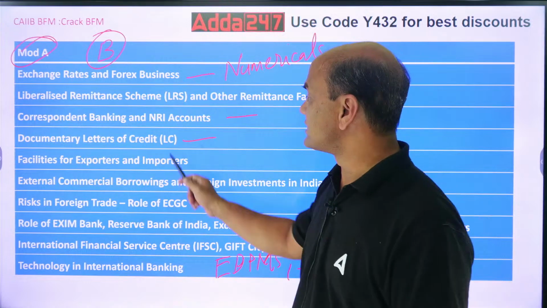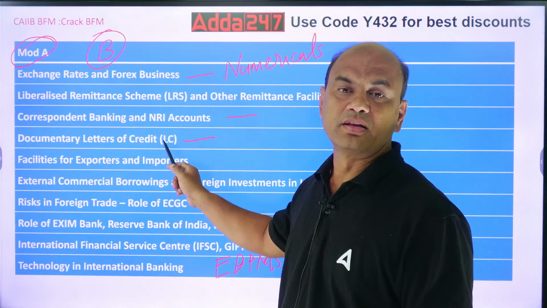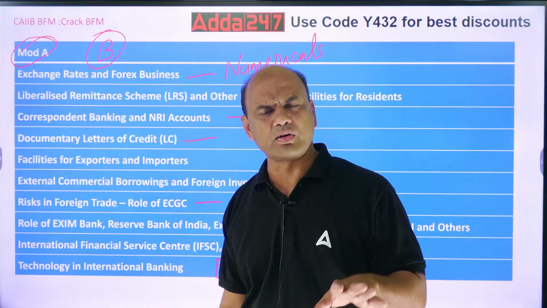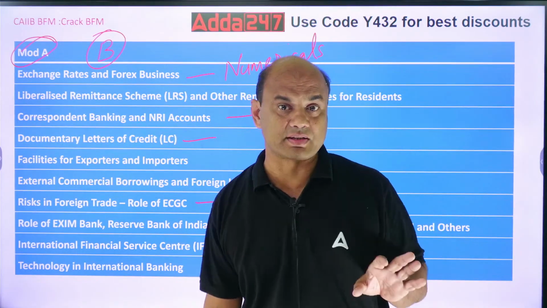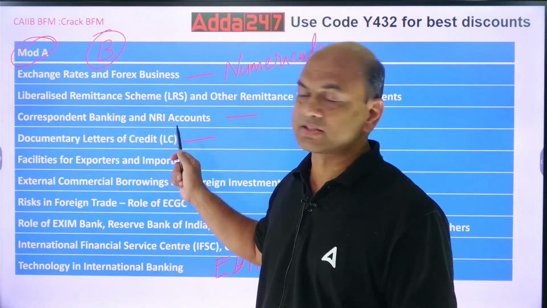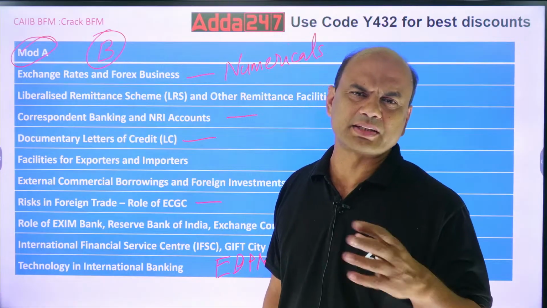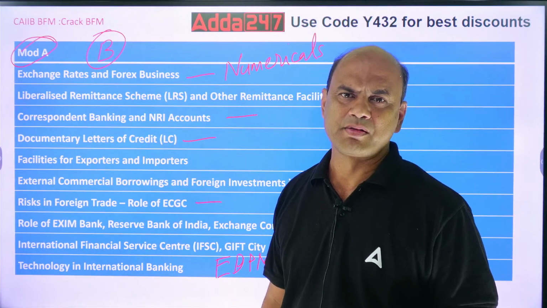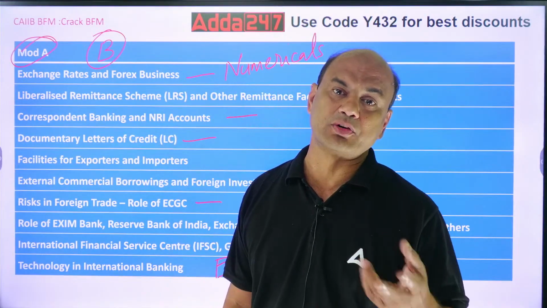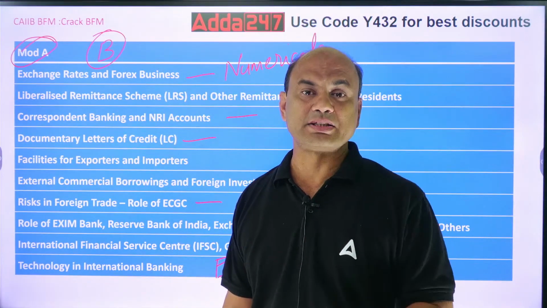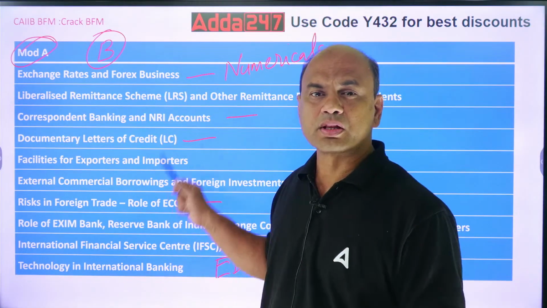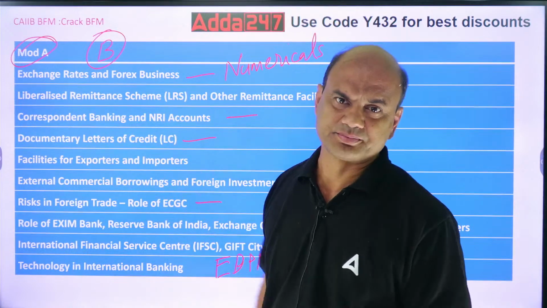The next one is LC, letter of credit. Here also you have a lot of marks. It's a theory topic, but a lot of marks are there on this LC part. You'll have various types of LCs, and various banks in the LCs: confirming bank, negotiating bank, advising bank, issuing bank, reimbursing bank, a thousand banks are there. You'll get a lot of questions on this LC.